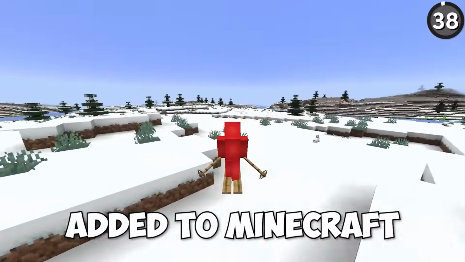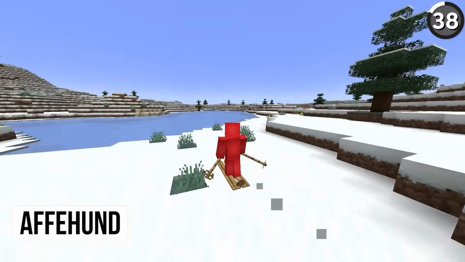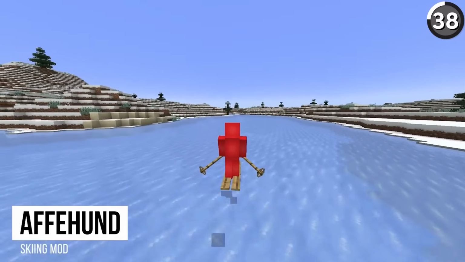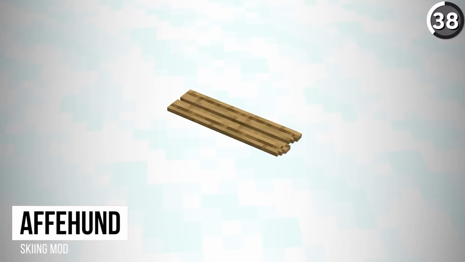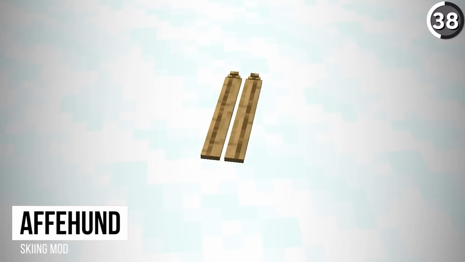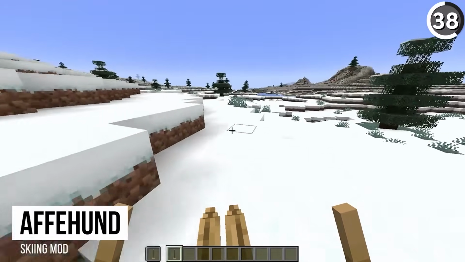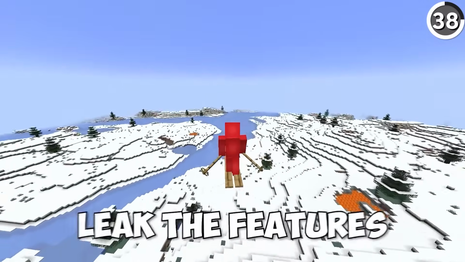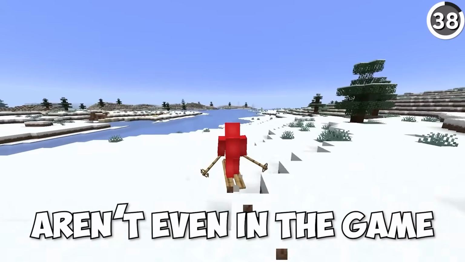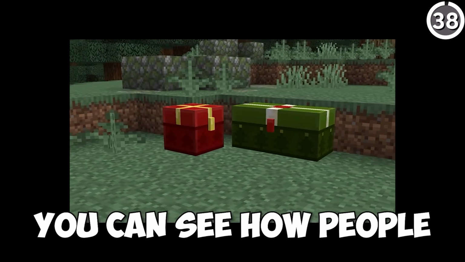This feature was added to Minecraft, but it was never supposed to be added to Minecraft. Let me explain. While working on the Christmas and New Year update for Minecraft, Dinnerbone snuck in the texture for these skis. But the truth was that there was never supposed to be any kind of ski item added to Minecraft. The whole reason it was just added into the files is a red herring for any players that checked. Which I guess does work. I mean, they can't leak the features if the features aren't even in the game. But partnered with the Christmas textures for chests and the like, you can see how people got confused.